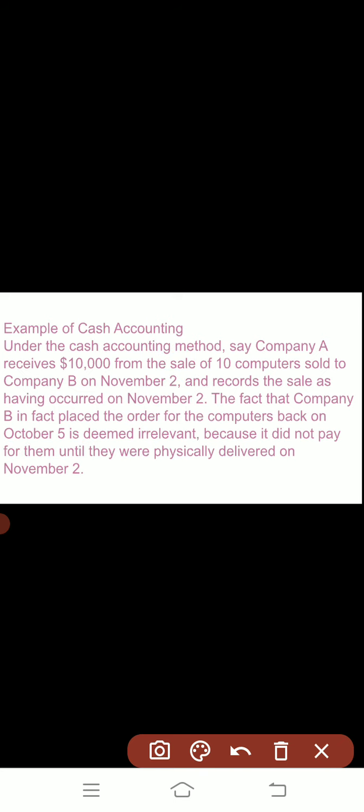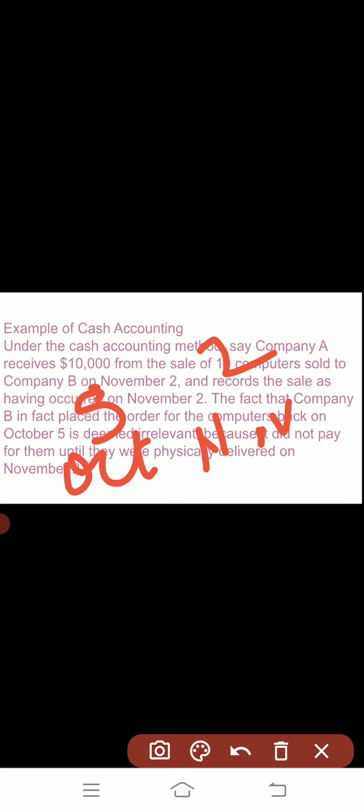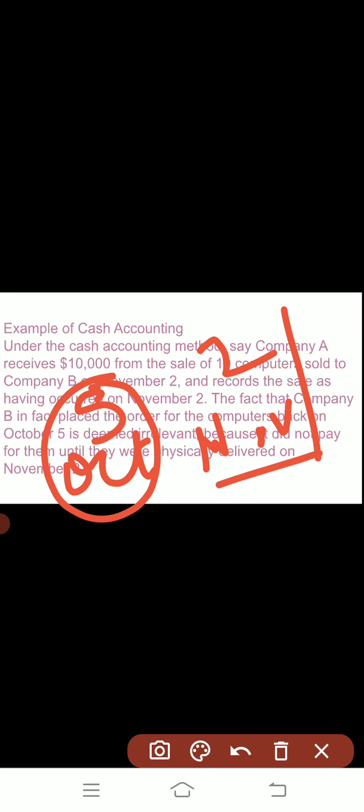See, in this there are two dates, October 5 and November 2. On October 5, there was an order by company B to company A for the 10 computers. The order was made that day, but the delivery was done on November 2 and the cash was received on November 2.